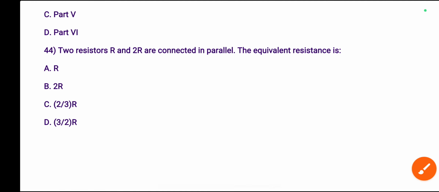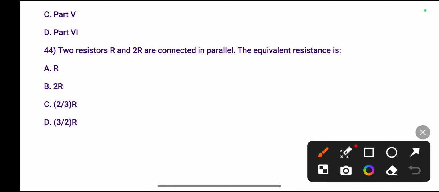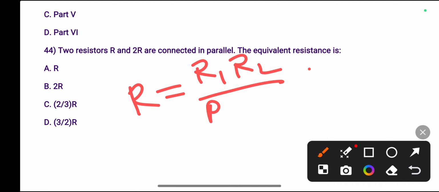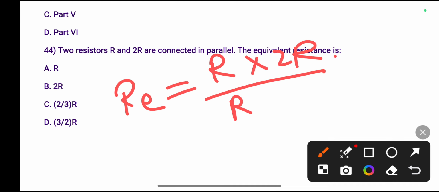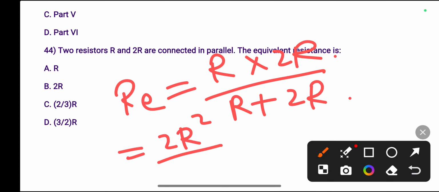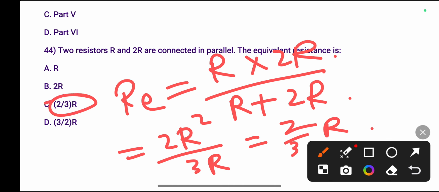Two resistors R and 2R are connected in parallel. The equivalent resistance is, the formula of equivalent resistance in parallel, R equals R1 R2 by R1 plus R2. So if we put the values, then we will get R equivalent equals R into 2R by R plus 2R. That means 2R square by 3R. So the final answer will be 2R by 3. Option C is the right answer.